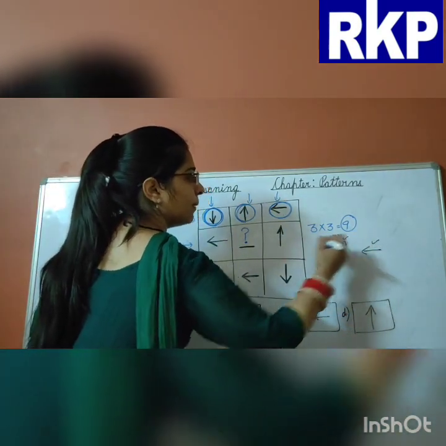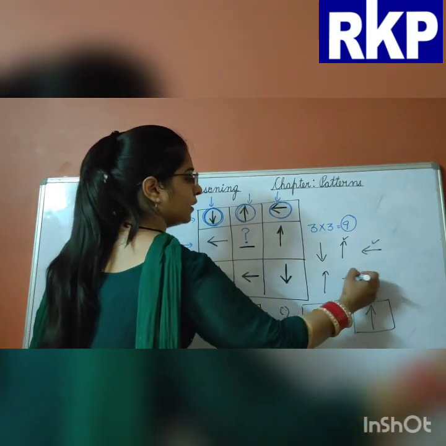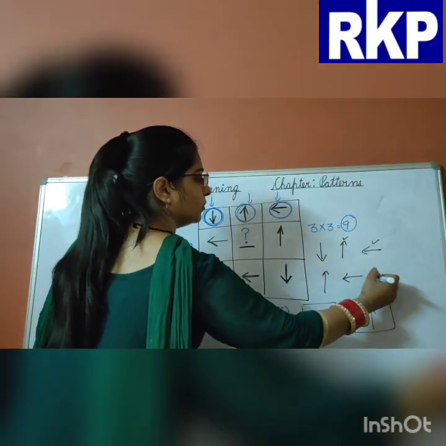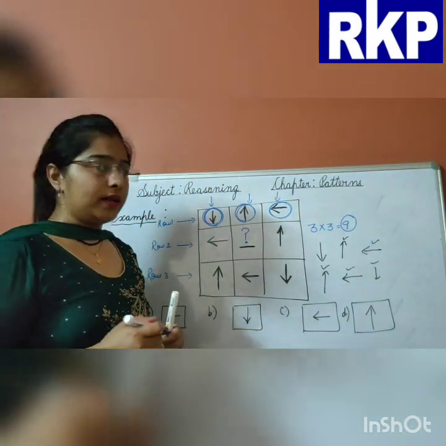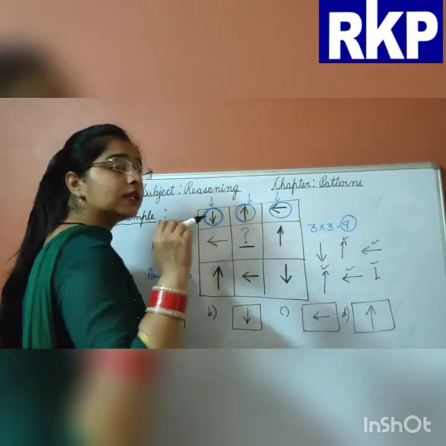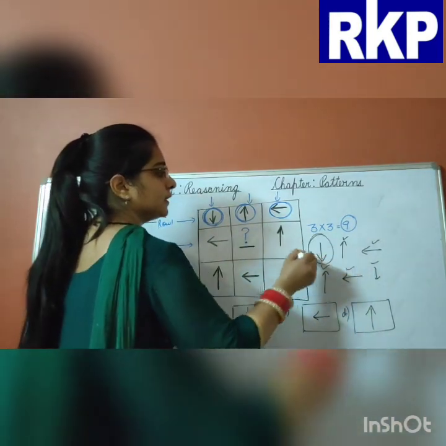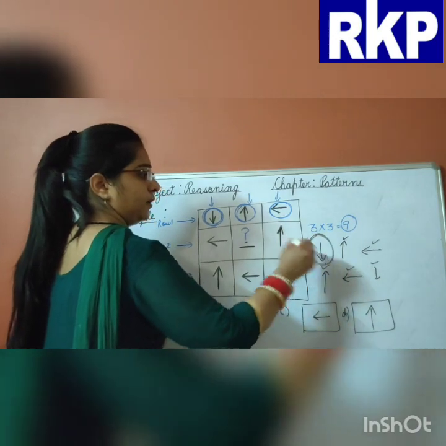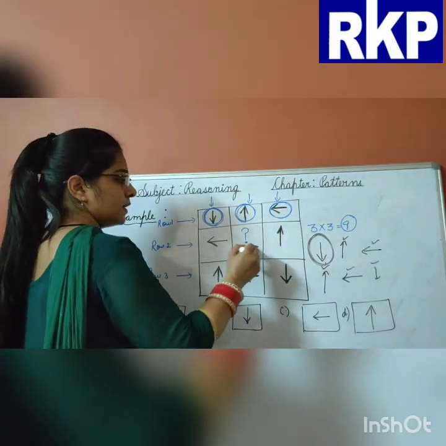Left is given, up is given. Here, up, left, down. Means these 3 types of arrows are there. And which type of arrow is not given here? This is the downside arrow. It is not given in this space, in this block.